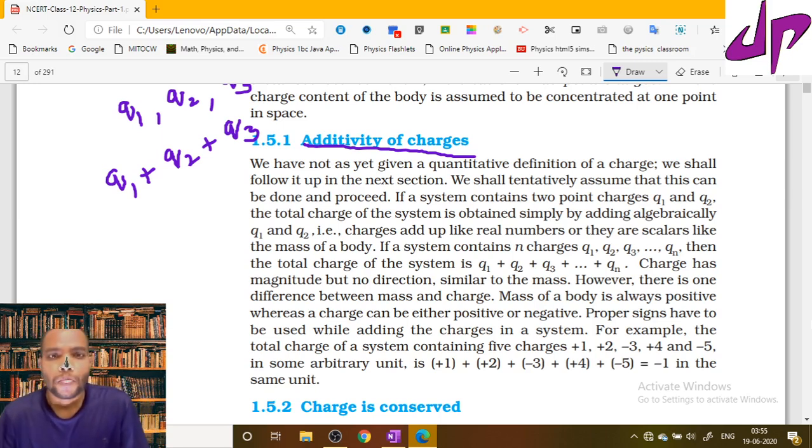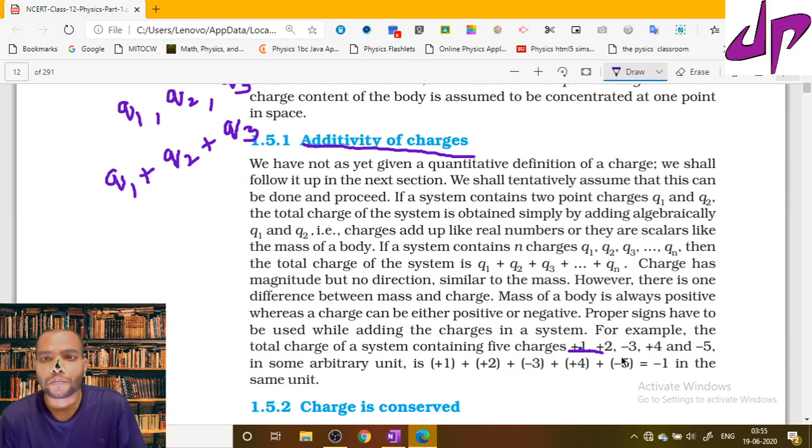For example, if a system consists of charges -1, +1, -2, -3, +4 and -5, the total charge is the algebraic sum of the individual charges. If you add everything, the end result is -1, which is the leftover charge on the system. So this property is known as charge is additive. We can add up charges.